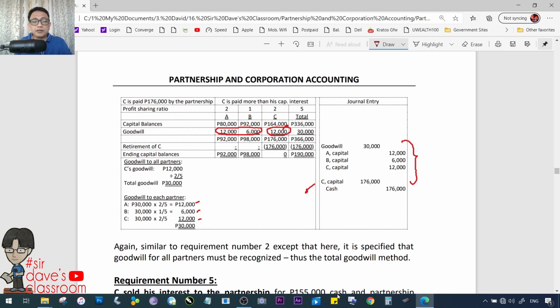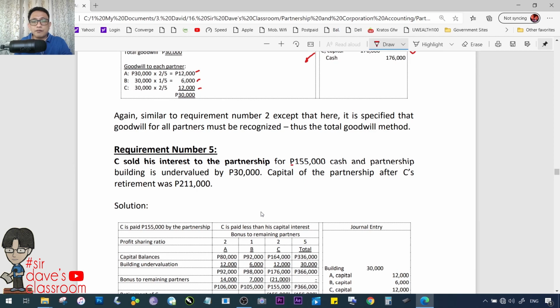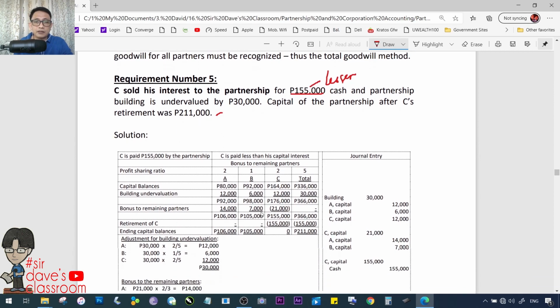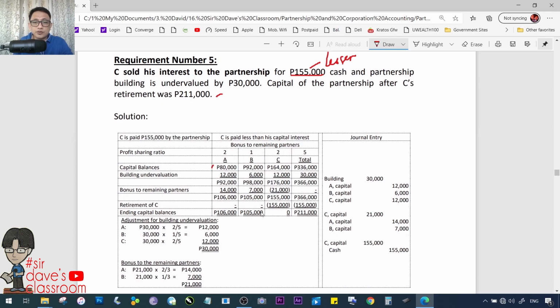Requirement number 5. This time, C sold his interest to the partnership for 155,000. Lesser amount naman. Lesser. And partnership building is overvalued by 30,000. Capital of the partnership after C's retirement is 211,000. Yun yung instruction ng problem. Dapat daw after retirement, 211,000 ang capital nung matitirang dalawa. So, 80,000, 192, 164,000, 336,000.